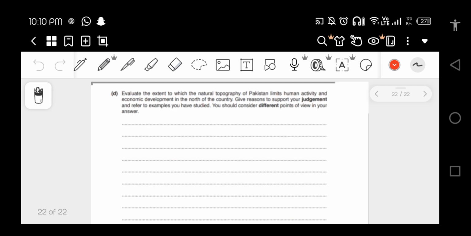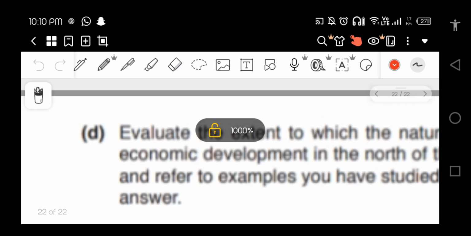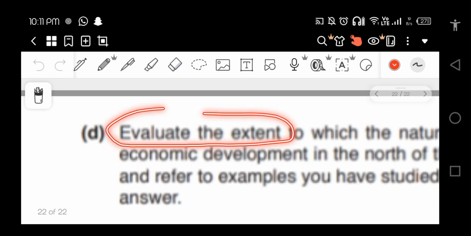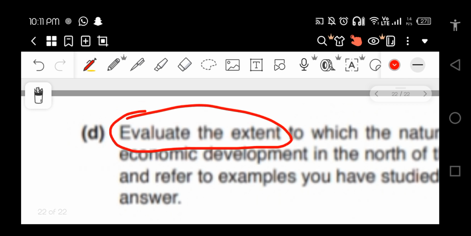Now we have the evaluate the extent, to what extent value question. Whenever you see the words to what extent, even if it is in history, even if it is in geography, just memorize that you have to mention the successes and the failures, the positive points of view and negative points of view.